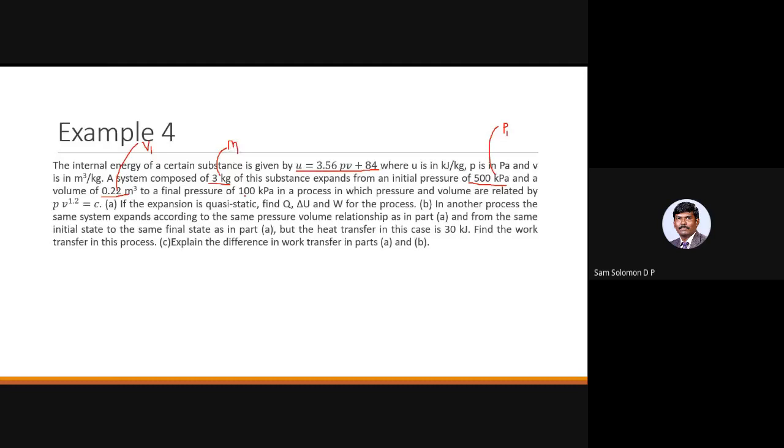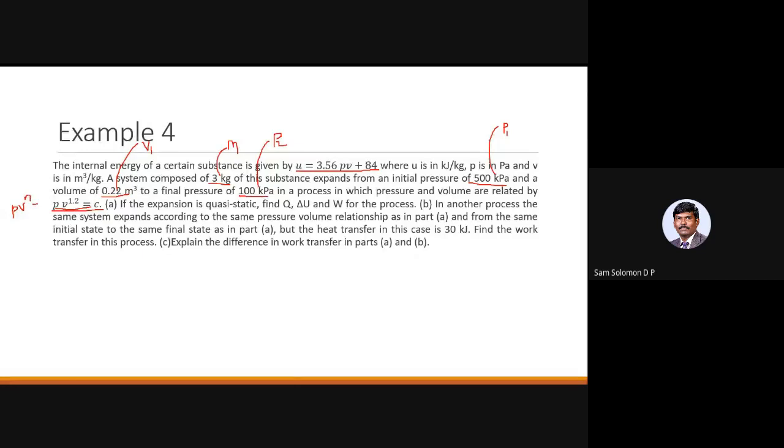Okay, to your final pressure of 100 kilopascal. So this 100 kilopascal is going to be your pressure P2. The initial pressure is 500 kilopascal, the final pressure is 100 kilopascal, and the pressure and volume are related by PV to the power 1.2 equal to constant. So this is a polytropic process where the value of n is equal to 1.2, of the form PV power n equal to constant.